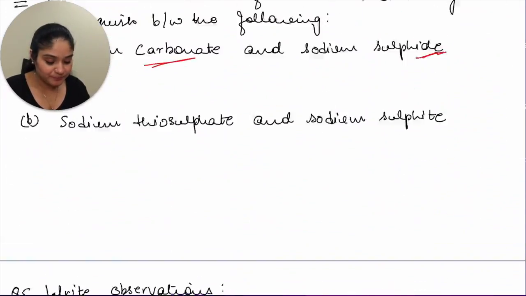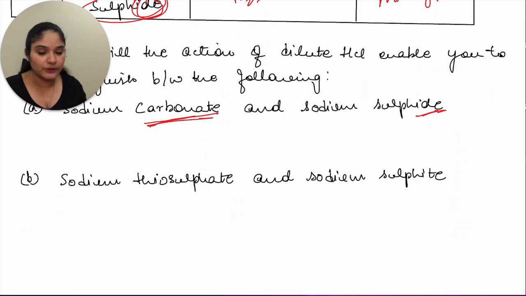For sodium carbonate, you'll say a colorless, odorless gas is evolved, which turns lime water milky. That will be your observation. For the second case, you'll say when sodium sulfide reacts with dilute HCl, we get a colorless rotten egg smelling gas, that is H2S gas. Okay, so that is how you will differentiate between these.